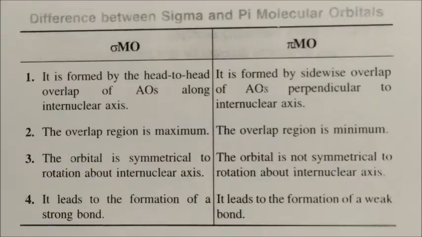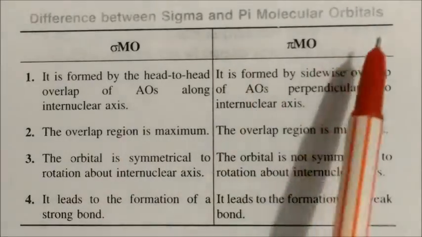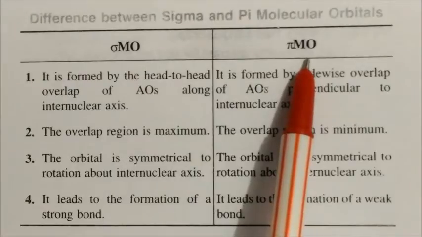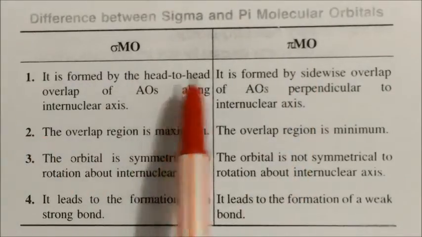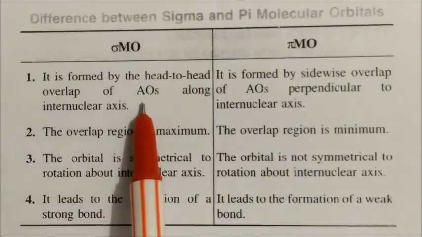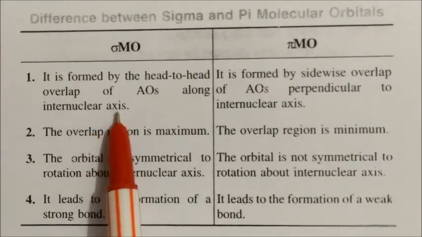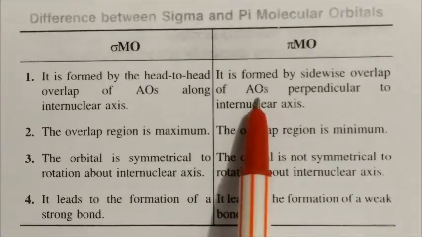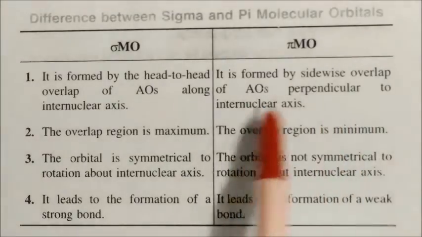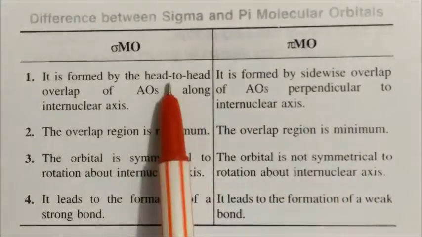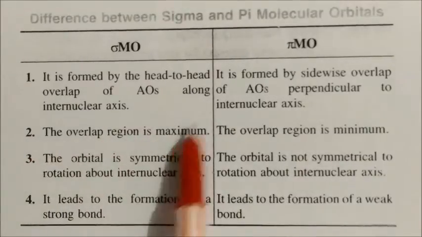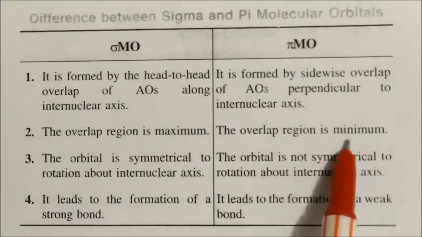Now we'll see the difference between sigma and pi molecular orbitals. What is a sigma molecular orbital and what is a pi molecular orbital? Sigma is formed by the head-to-head overlap of atomic orbitals along the internuclear axis, but pi is formed by side-by-side overlap of atomic orbitals perpendicular to the internuclear axis. In sigma, the overlap region is maximum, but in pi the overlap region is minimum.